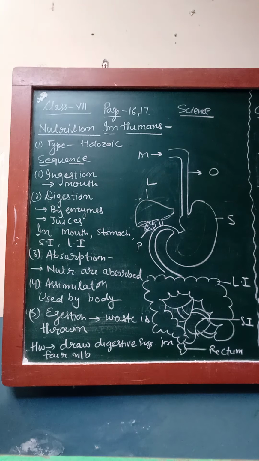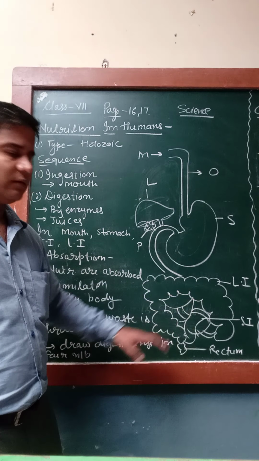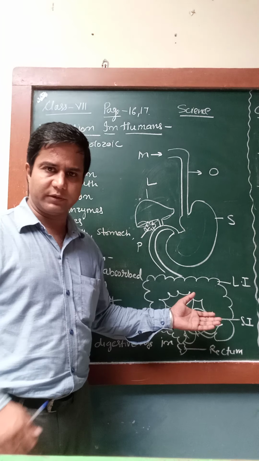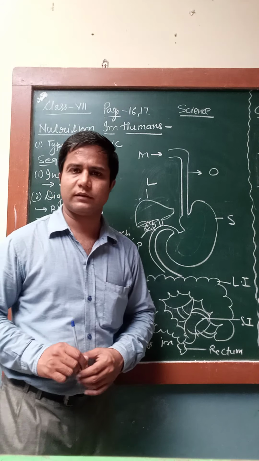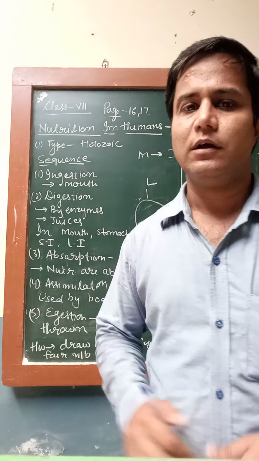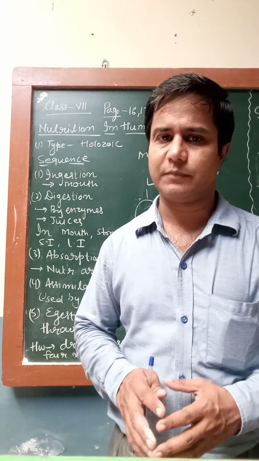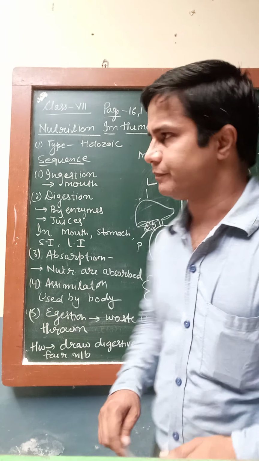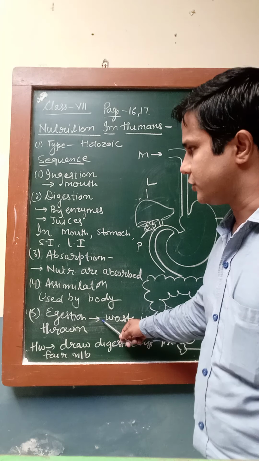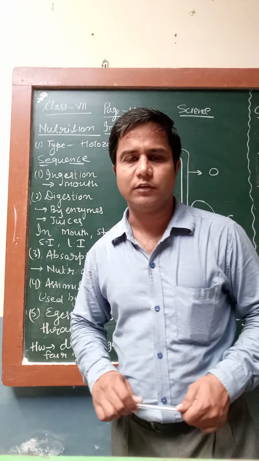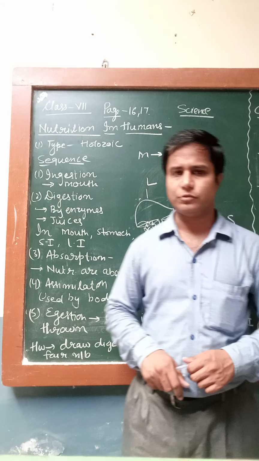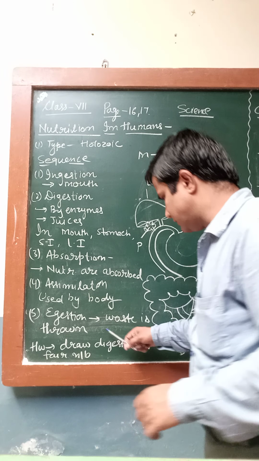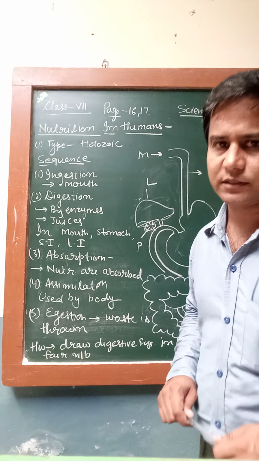Now what is assimilation? When the intestine absorbs the water or the nutrients, they pour the nutrients into the blood, and from the blood where does it go? Into the cells, where it is assimilated. That means it is utilized by the body so that it can be useful to make or gain energy. After that comes egestion. Egestion is the last process in which the leftover or unused food is thrown out of the body through the rectum or anus. So this is the last part of our digestive system.